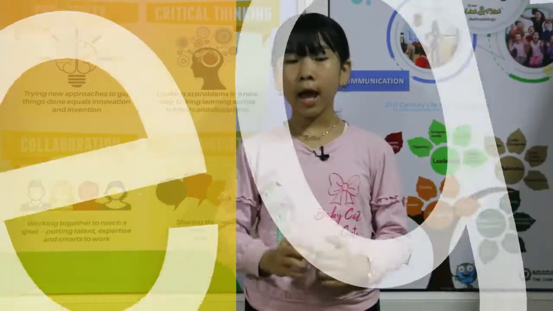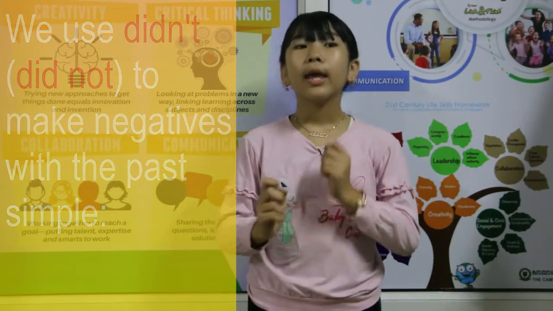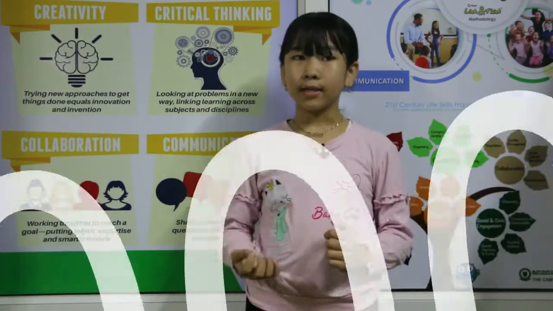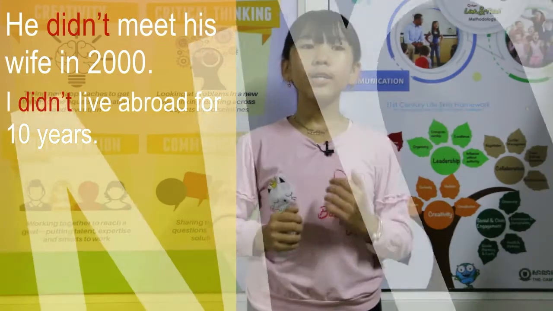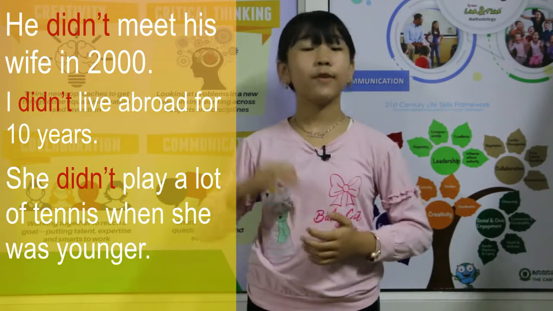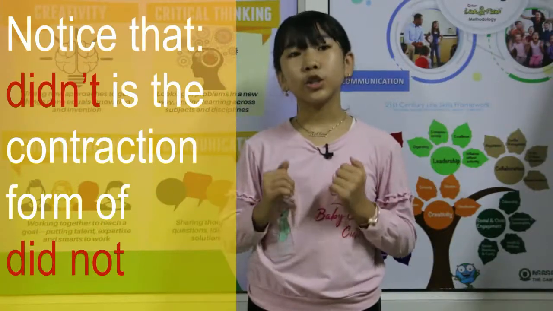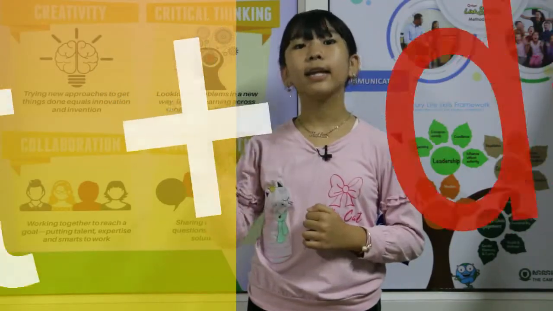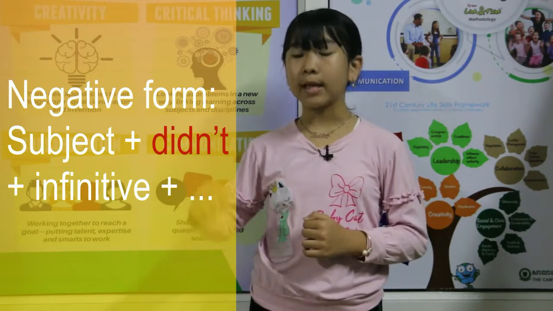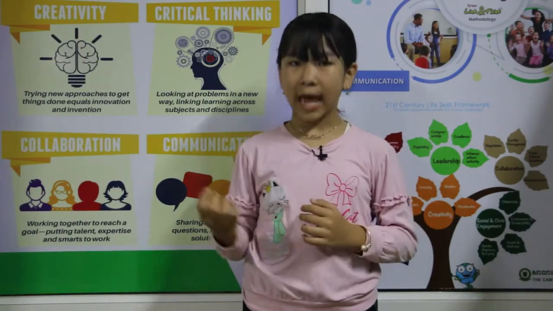We use didn't, did not, to make negatives with the past simple. He didn't meet his wife in 2000. I didn't live abroad for 10 years. She didn't play a lot of tennis when she was younger. Notice that didn't is a contraction of did not. So, the negative form: subject plus didn't plus infinitive plus the rest of the sentence. You've learned the forms of the past simple tense.